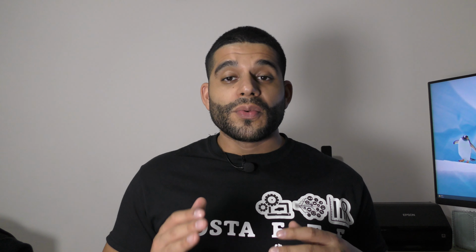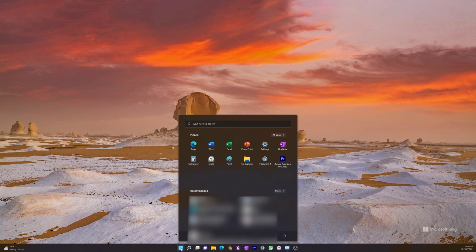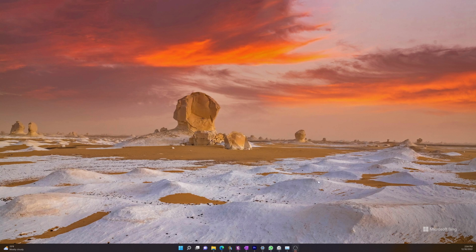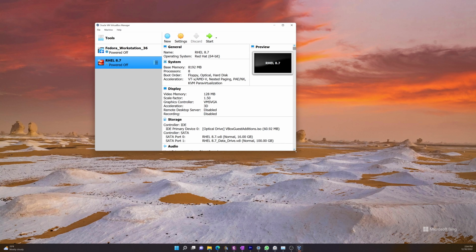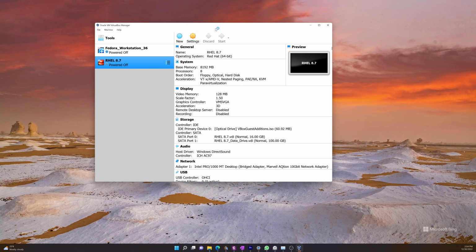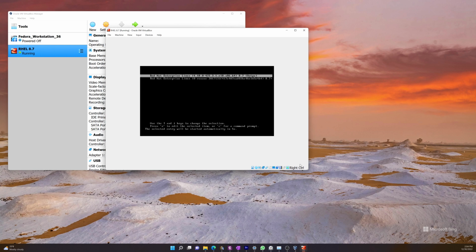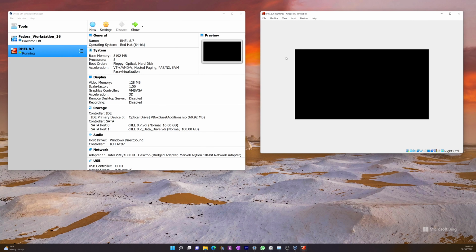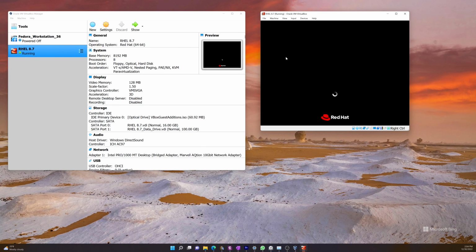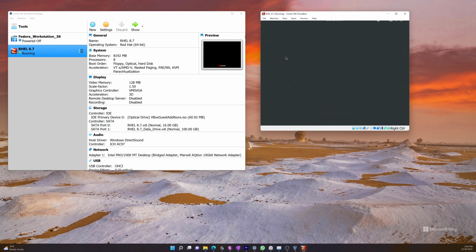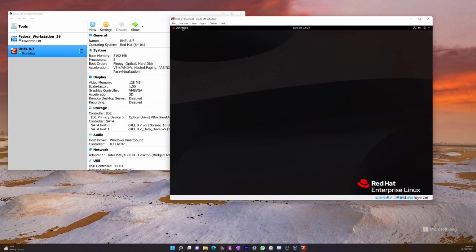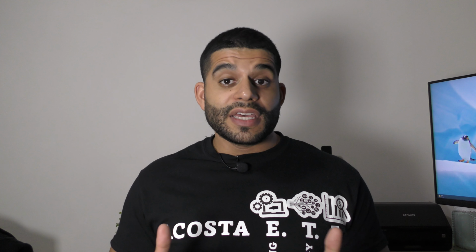Now, without going too much into the weeds about what a virtualized environment is, basically in a nutshell, it allows you to run your host operating system, and that can be either Windows or Mac. And then it allows you to virtualize a computer, or have a guest operating system, which would be Red Hat Enterprise Linux, which is what we're gonna target, running on top of your host operating system. In this case, I'm gonna show you how to do it in a Windows environment.